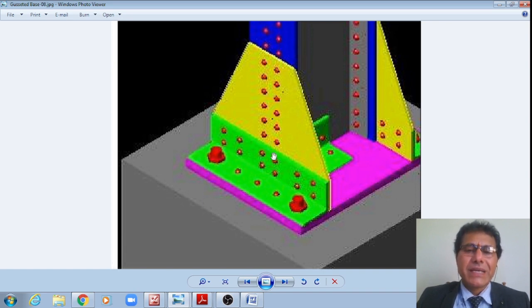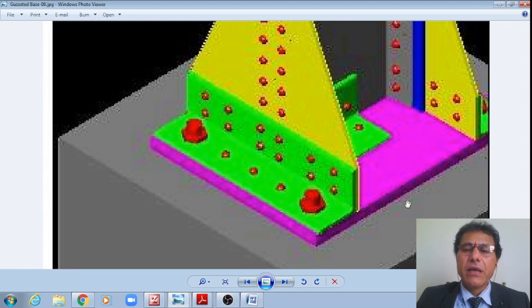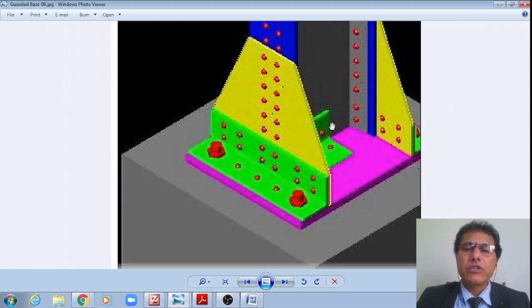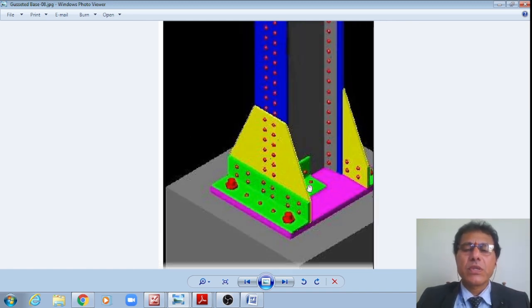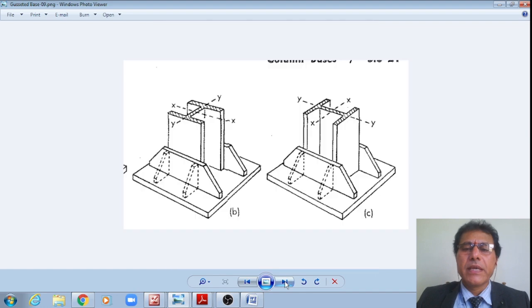And this gusset angle is anchored to the pedestal through the base plate. The base plate is seen in the pink color. We can also see that to the web also a cleat is provided, which is connected by means of just two nominal 16 mm bolts, so that even if there is any bending moment about the minor axis, that will also be taken care of. Right? This is a 3D view.